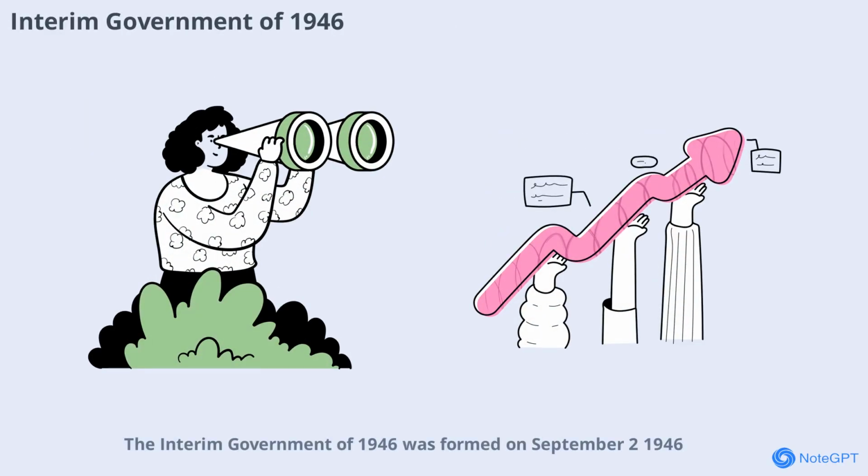Interim government of 1946 was formed on September 2, 1946 with Jawaharlal Nehru as its head. It served as a temporary government before India's independence. Members included leaders from major political parties, and the government operated under the framework of the Government of India Act 1935. While it had control over administration, it did not have complete freedom. The interim government prepared India for full self-governance and laid the foundation for the future central government. Its work was crucial in ensuring a smooth transition from colonial rule to independence.